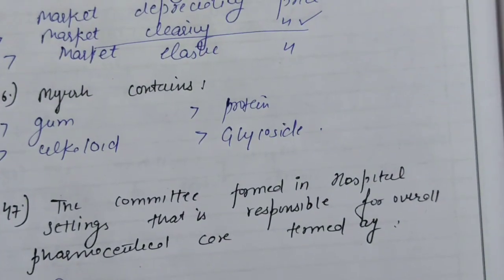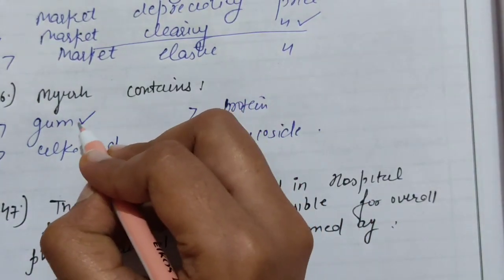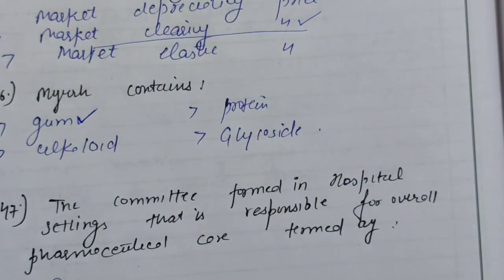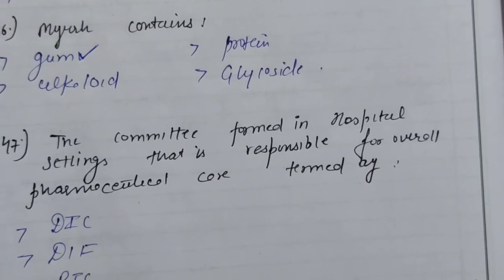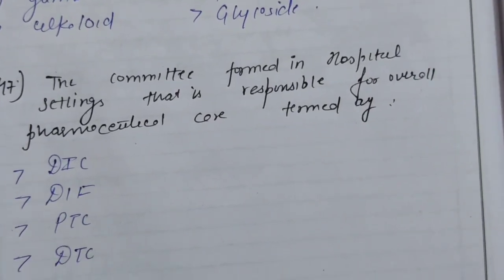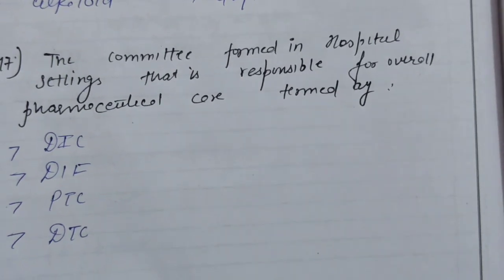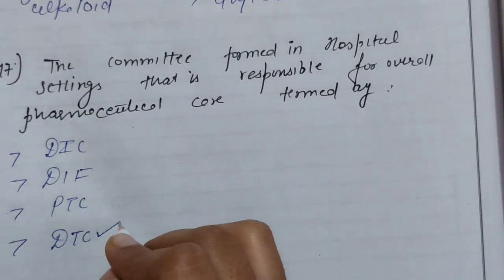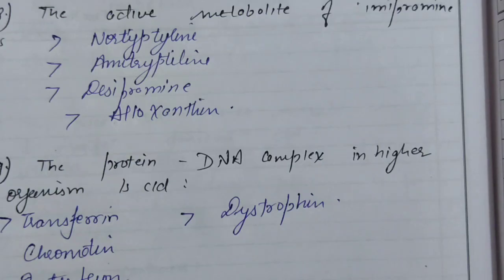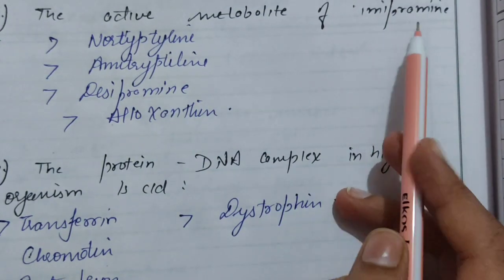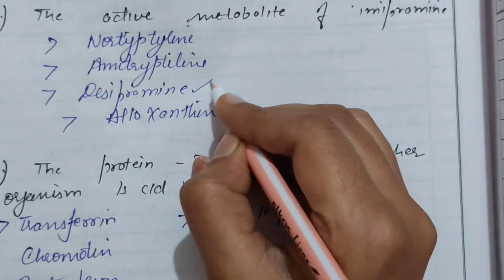Next, myrrh contains gum. The committee formed in hospital settings that is responsible for overall pharmaceutical care is termed as? The right answer is DTC, Drug and Therapeutic Committee. The active metabolite of imipramine, the right answer is desipramine.